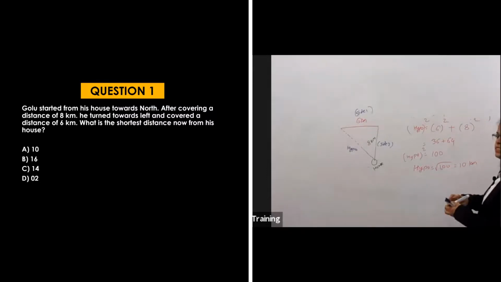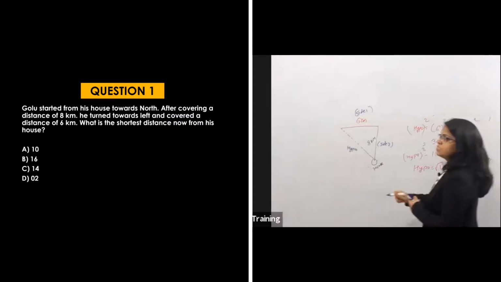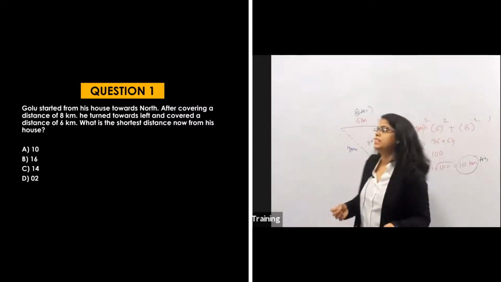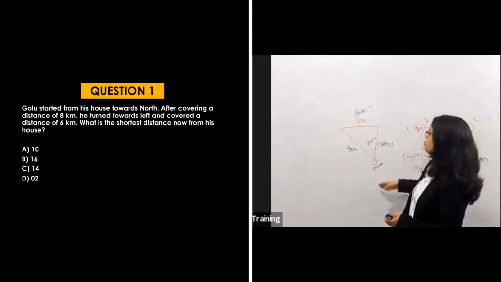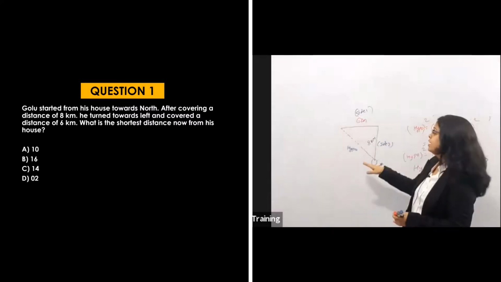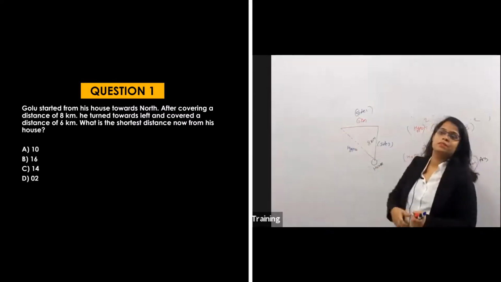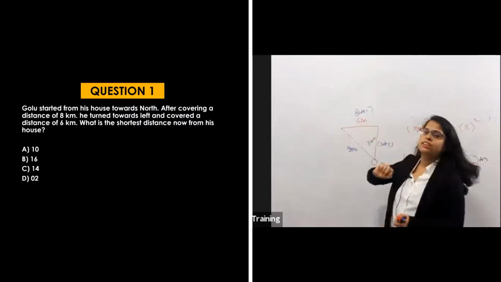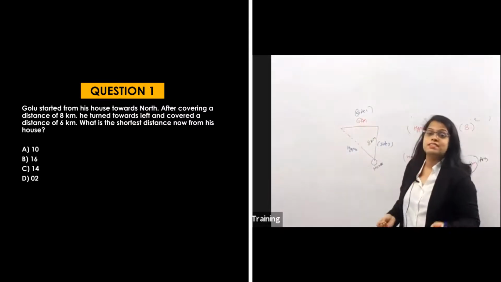So what will be your answer? Your answer will be 10 kilometers. Have you understood this? Option number 8, 10 is the right answer. Who says 2 kilometers? How will you go 2 kilometers? How is it possible that the house and this point will be 2 kilometers? It's not possible. He has already covered 14 kilometers.